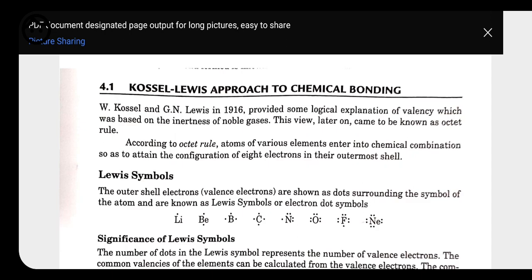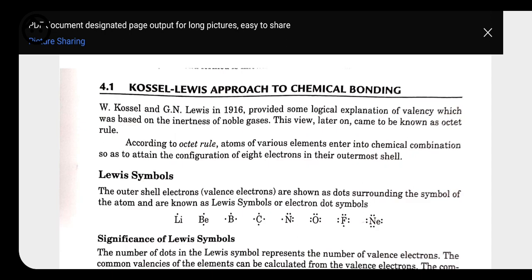Second, for beryllium, the electronic configuration is 1s2, 2s2. That's why in the outermost shell it has 2 electrons, so 2 dots are shown. For boron we have 3, for carbon 4, for nitrogen 5, for oxygen 6, and for fluorine 7, and neon is already complete, it has 8 electrons. On the basis of this we can also see how many electrons they need to complete their octet. Lithium has only one electron in its outermost shell, and to complete its octet it needs 8 electrons to be present in the outermost shell.